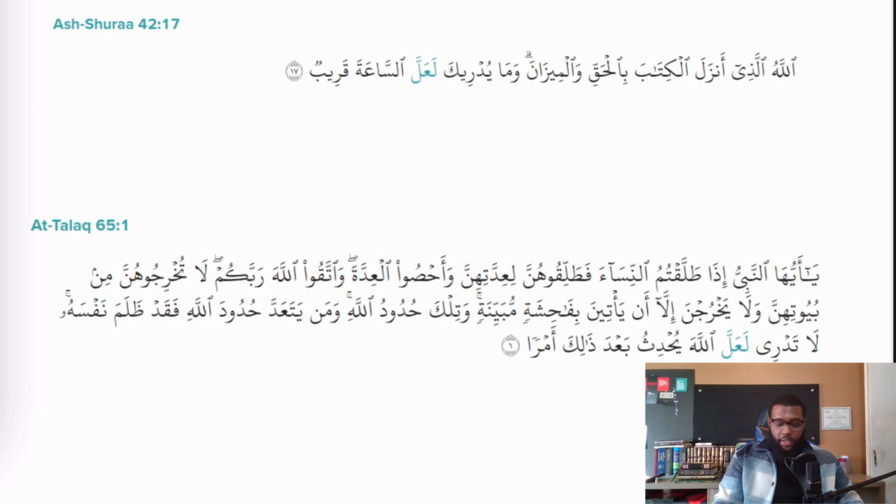الله الذي أنزل الكتاب بالحق والميزان وما يدريك لعل الساعة قريب. So Allah is the one who revealed the book in truth and the balance. وما يدريك, and what will make you realize لعل الساعة قريب, perhaps, maybe the hour is close. Let's take a look at the next ayah here.